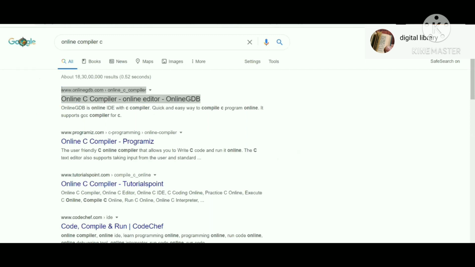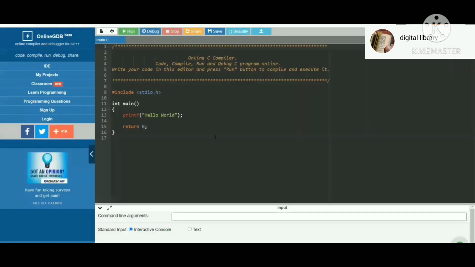Okay, so this link is available for your basic C programming. Why should I install and spend my time on all this? Can you see here? This is an online compiler already available. Here you can see the code. Hash include, the basic structure they have given. Hash include stdio.h. Now I know what this line does.